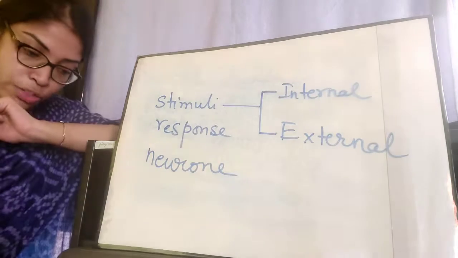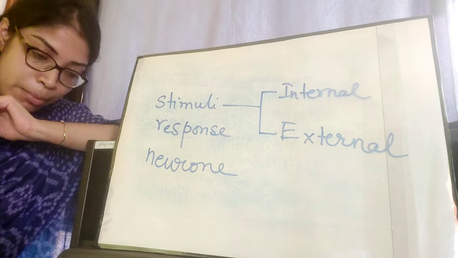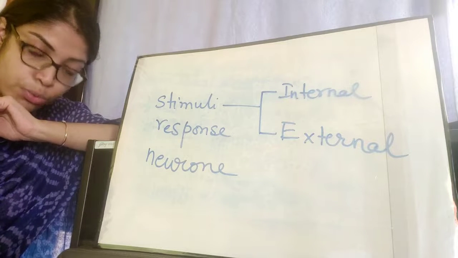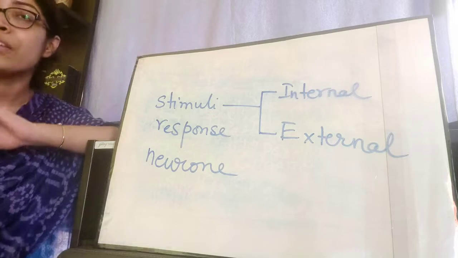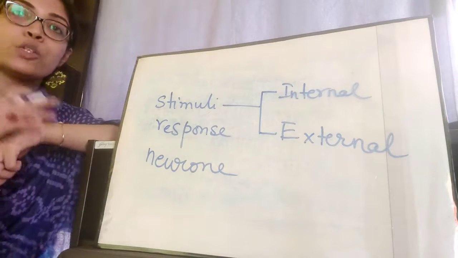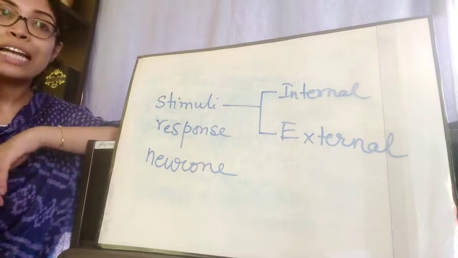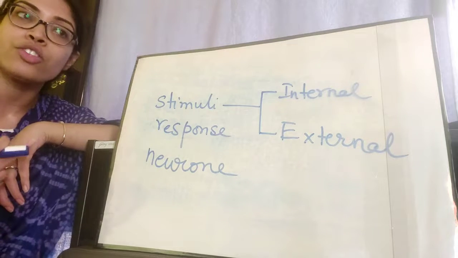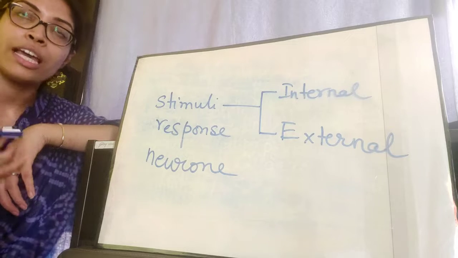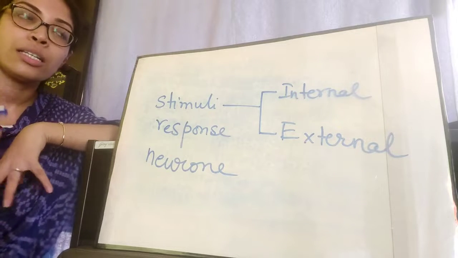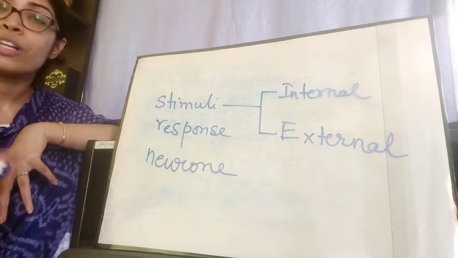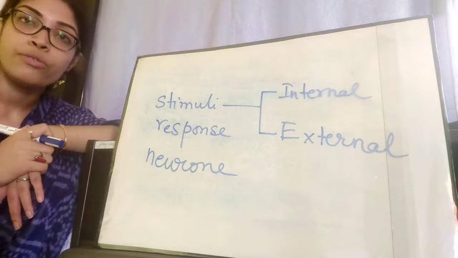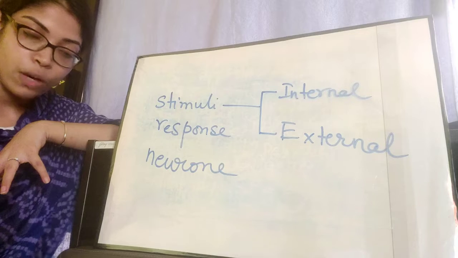Internal stimuli are changes to conditions inside the body. For example, you feel thirsty or hungry when your body needs water or food respectively. So when we are thirsty, that means our body needs water. That need of water by the body is an internal stimulus. The change is taking place within our body and we are feeling the need for the water. And what is our response to that stimuli? Our response will be to drink water or food according to our need.